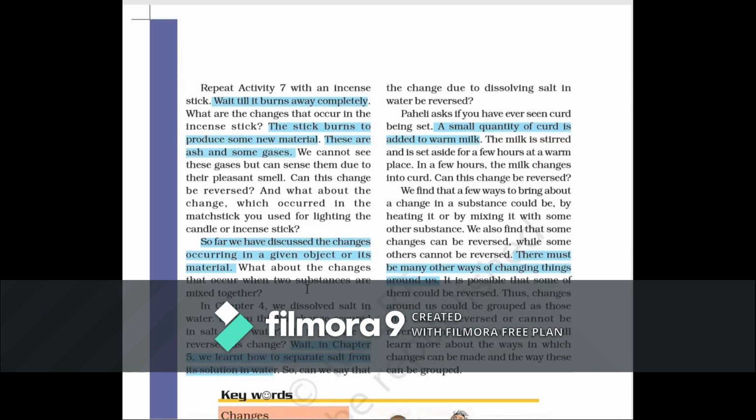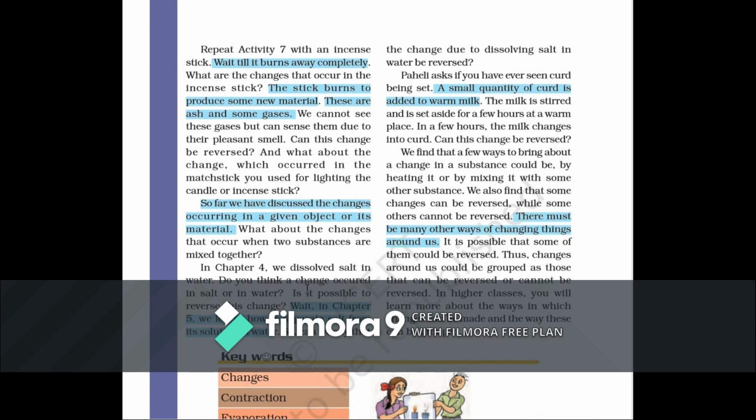If you have an incense stick and you burn it, what happened? You cannot bring it back. It is an irreversible change. Why? Because you cannot bring that incense stick back from the smoke and the ash that is left behind. We cannot see the gases but can sense them due to their pleasant smell in the case of an incense stick. Can this change be reversed? No, it is an irreversible change.